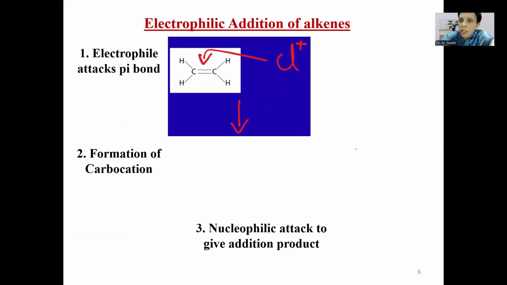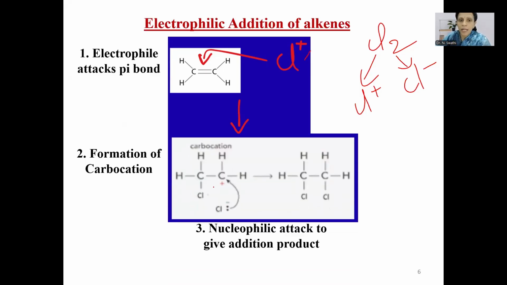So in the first step, chlorine dissociates to give a positively charged chloronium ion and a negatively charged chloride anion. So the positively charged chloronium ion will be acting as electrophile, and it attacks on the carbon-carbon double bond system, that is on the pi bond which is present in ethene. As a result of which there will be formation of a carbocation in the next step. So while making the bond, chloronium ion utilizes the pi bond electrons. So it makes, let us say, a bond with this carbon, so that the other doubly bonded carbon becomes electron deficient, so that there will be generation of positive charge on the second carbon.